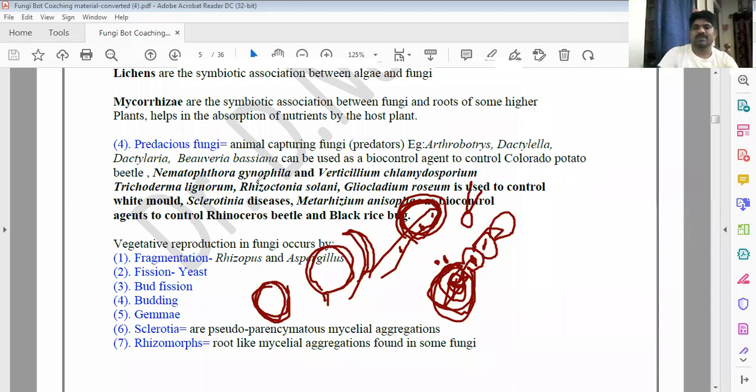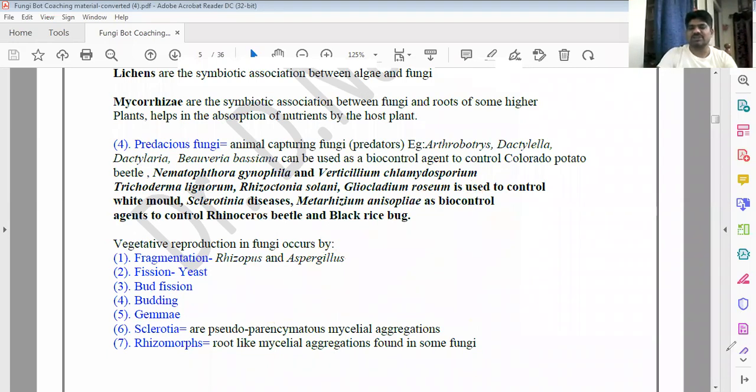Okay, and one more is parasexuality. Parasexual heterothallism was already discussed, no? Black rust, Eurotium. And parasexuality was discovered by Pontecorvo in Aspergillus. It is equal to sexual reproduction, but there is no sexual organ, no male and female, no micro and macro sporangia. Only the thallus is there.